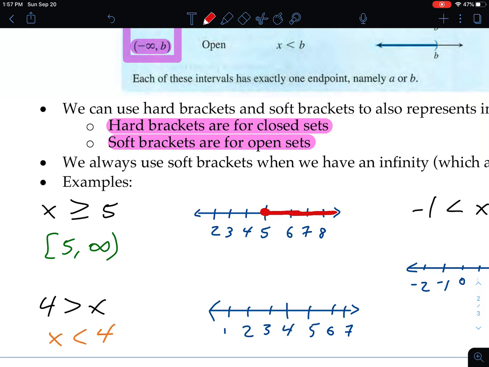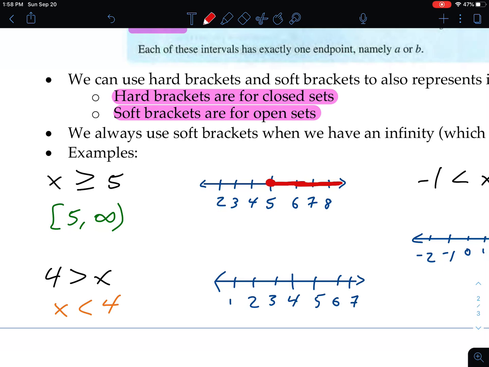Okay? Here, 4 is greater than x. It's sometimes easier for us to see it as x is less than 4, right? So 4 is always greater than x, and usually we try to write it such that the x is on the left-hand side, and then we just reverse the symbols. X goes here, 4 goes there. We flip the symbol. X is less than 4, so we're always below 4, but we never get to 4. So there's our number line.